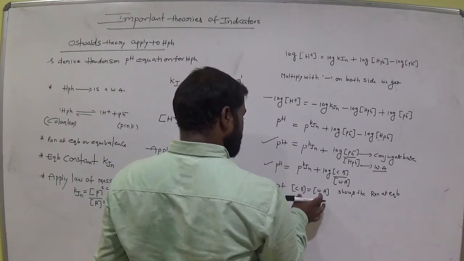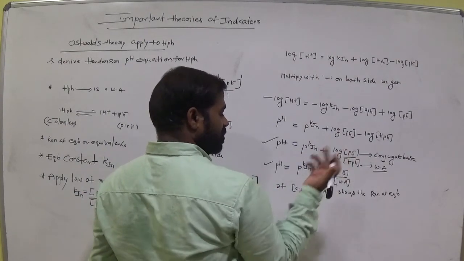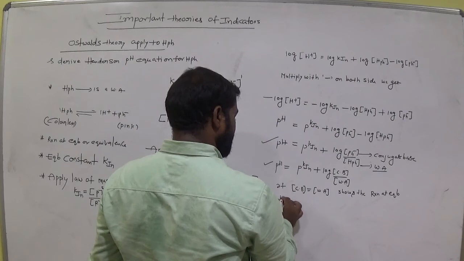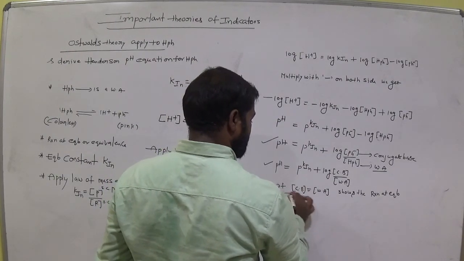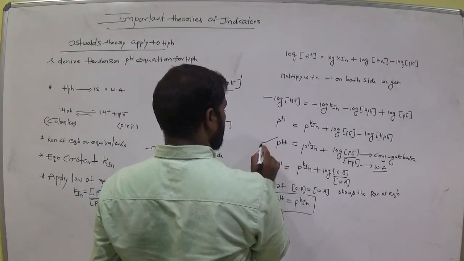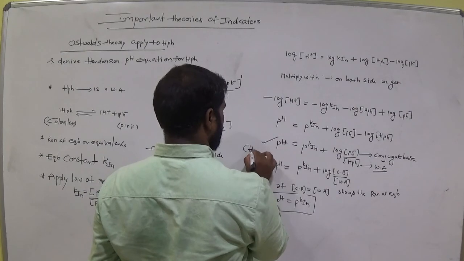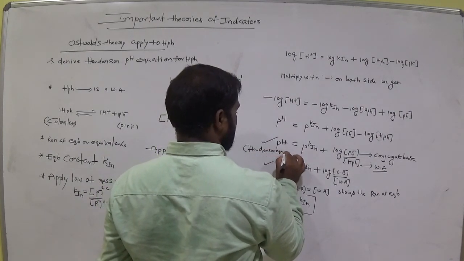So both are equal, meaning both cancel, am I right? Then log 1 is equal to 0. Then finally pH is equal to pKin. So this equation is called the Henderson equation.